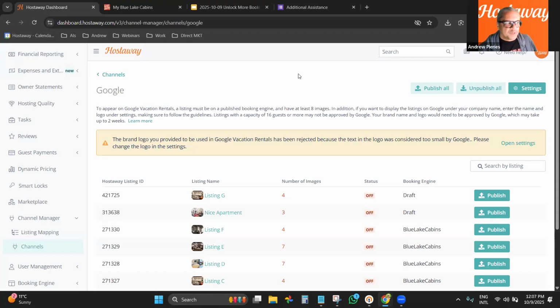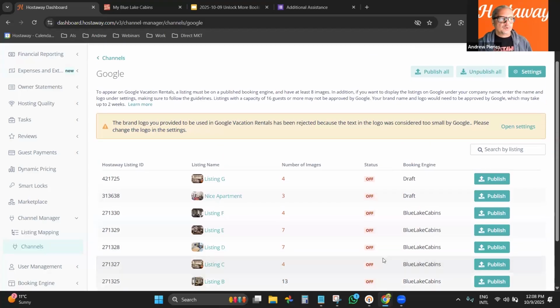Very easy process, because all you have to do coming here, as long as your booking engine is complete, right? So if your booking engine is ready, it has all the information that you need, all you have to do is come here and push them to publish all, right? So if you select publish all, it's going to publish all your listings. It may take up to 2 weeks. That's the time frame that Google gives us, before putting live on Google.